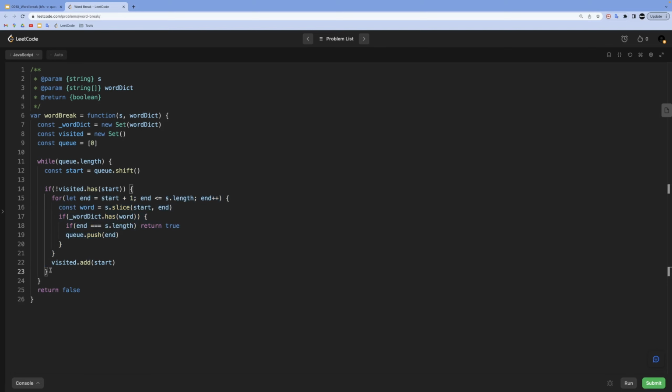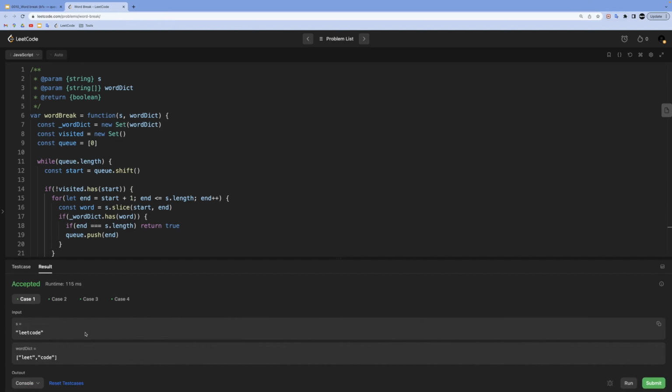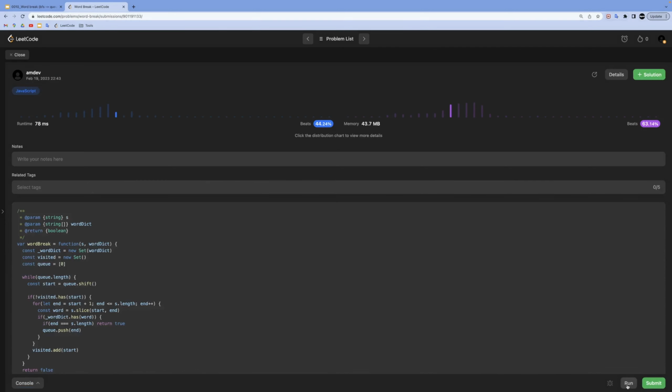And before running, I want to mention that I've already added that special test case in our smoke test. So let's see what will happen if I run this code. And as you can see, it passes this special test case too. And we can submit at this step, and we have a good space usage in here. Now let's jump into the time and space complexity analysis.